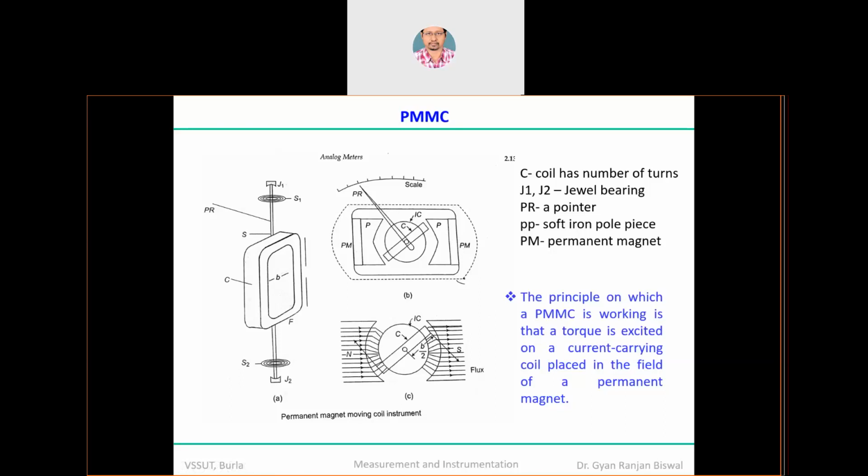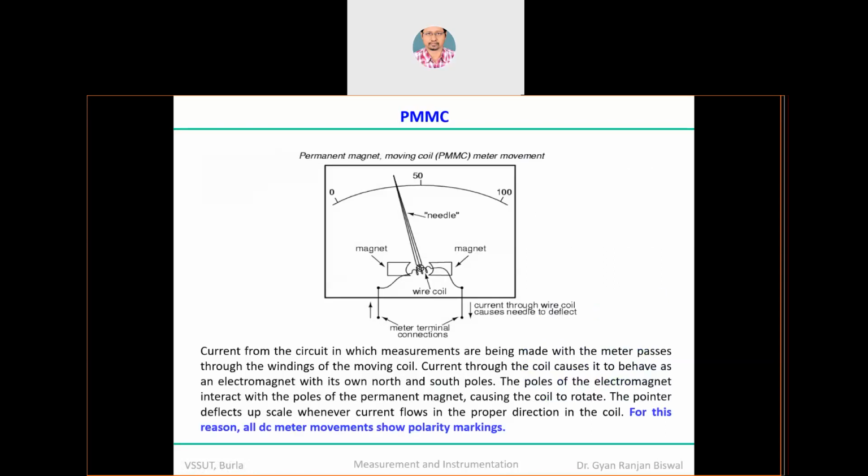And this PP, that means the two side PP is mentioned, that is nothing but a soft iron pole piece. So this soft iron piece is exposed to the permanent magnet, and through the wire coil, you are supplying the current. So what happened, the magnetic field of the soft iron is exposed to the magnetic field of the permanent magnet, and because of this the coil is influenced to move.